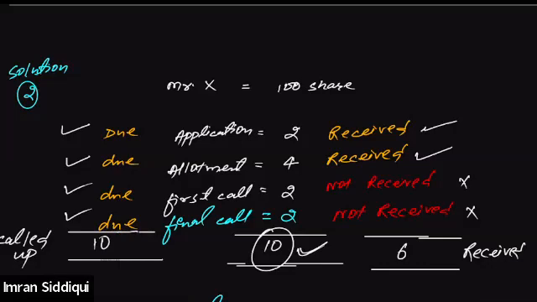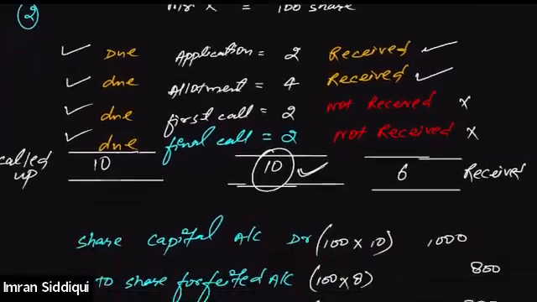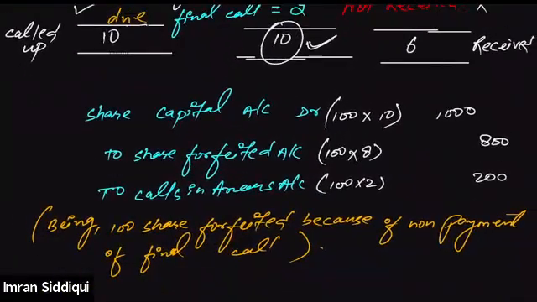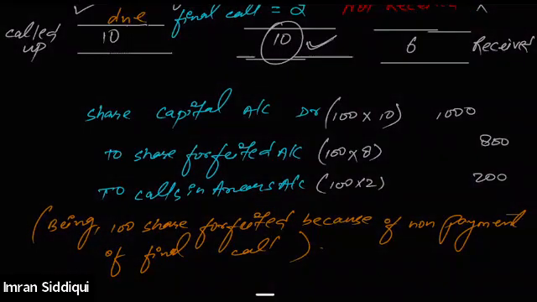Now considering this, we need to pass the entry. So again, the entry will remain the same. Share capital account debit, to share forfeited account, to calls in arrears. But obviously the values will differ.